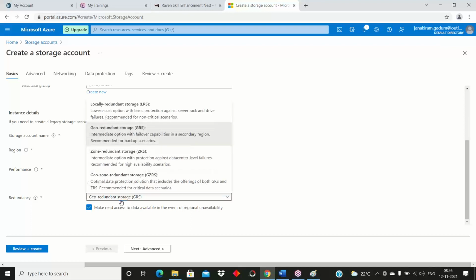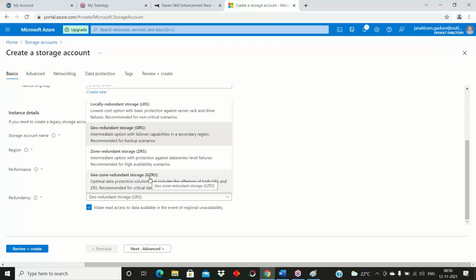The next option here is ZGRS. That means it is a combination of both ZRS and GRS. But in ZRS, GRS is the most important. So what happens in this case? From one location only we can access our data. Whatever the secondary region is, we cannot access our data there, but we have read-only access. We can see what kind of data we have in it.